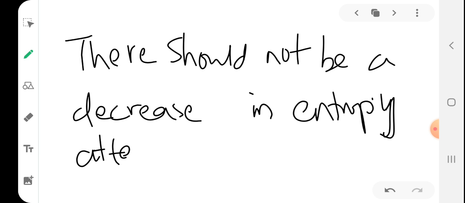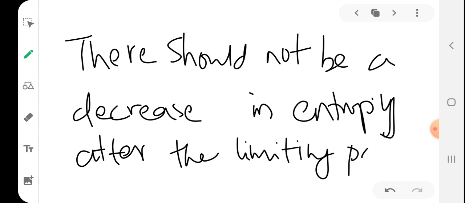After that limiting point, the point where entropy becomes maximum, there should not be any further decrease in entropy. So students, it can be concluded that for a Fanno flow with the increasing flow velocity, the exit pressure for the duct cannot be reduced below the limiting static pressure P star.